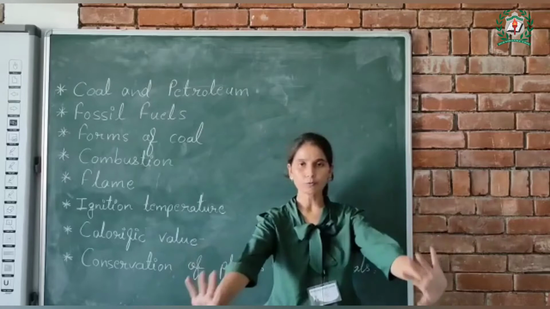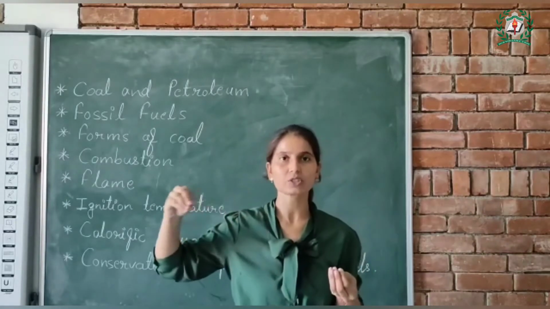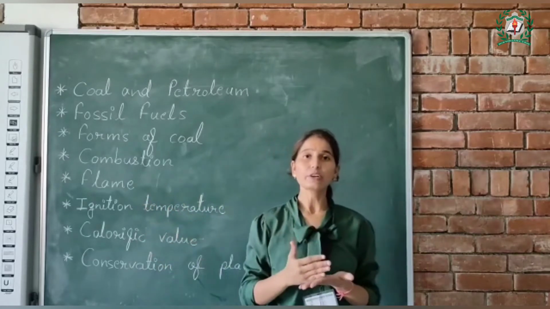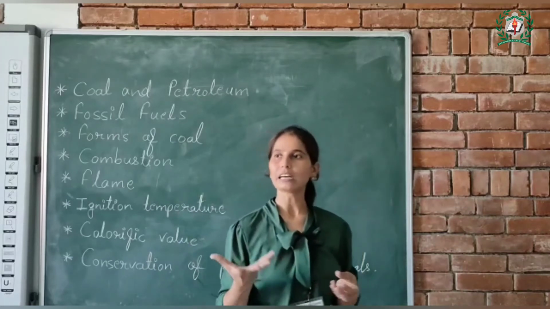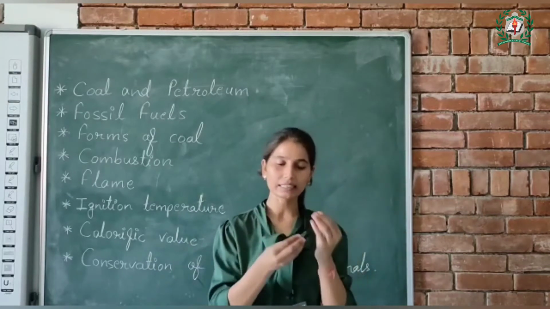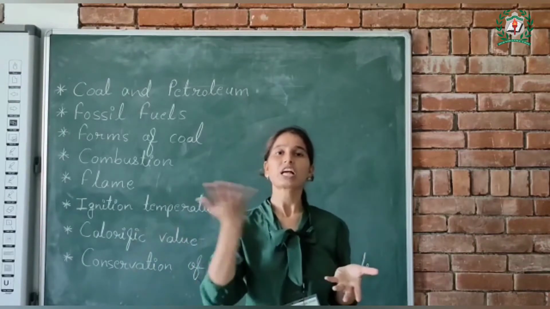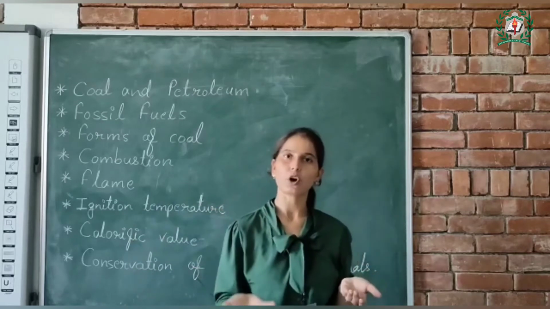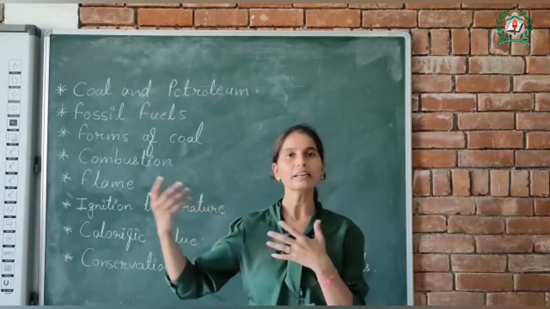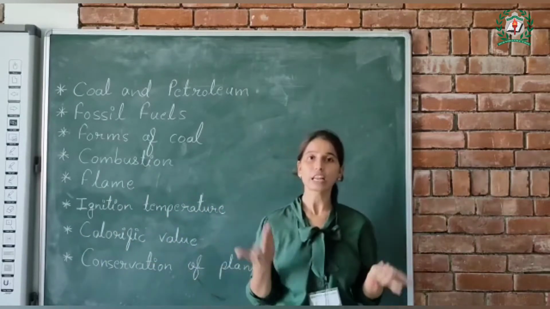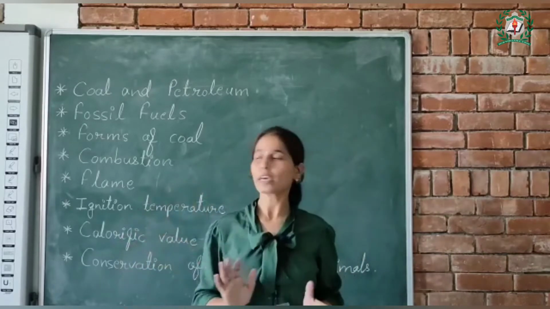Okay. Next is calorific value. Okay. So when we burn 1 kg of a fuel, then the energy produced is known as calorific value of that substance, right? Like if we burn 1 kg coal, okay, then the amount of energy that will be produced will be known as calorific value of that fuel or that coal. What is the unit of calorific value? The unit of calorific value is kilojoule per kg, okay?